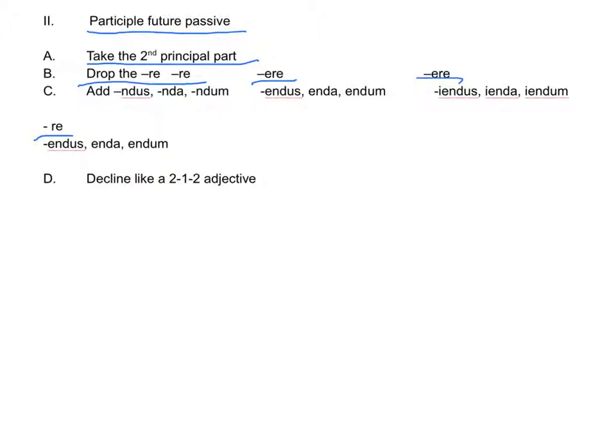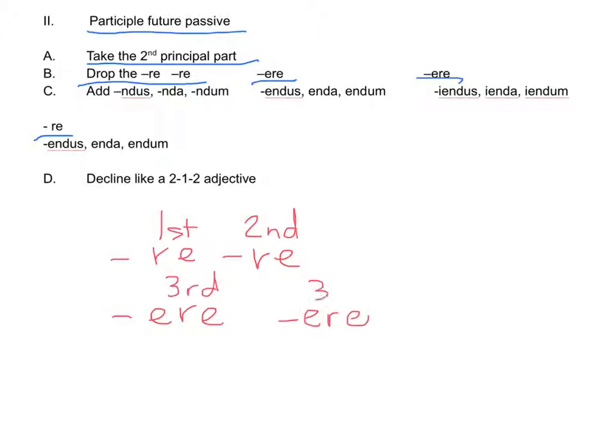So what you have to understand when I say that is that the -are is the first conjugation verb, the -ere is the second conjugation verb, the -ere is the third conjugation, the other -ere is the third -io conjugation, and the last -ire is the fourth conjugation.